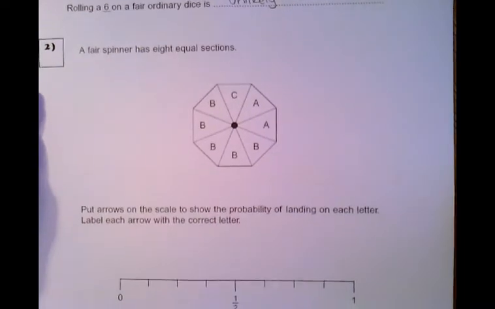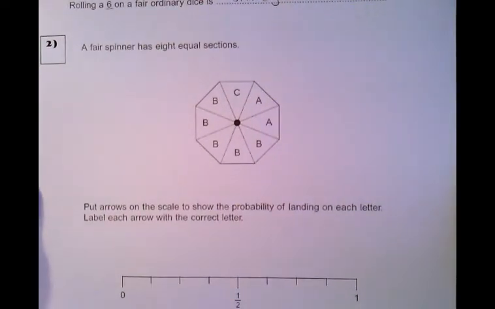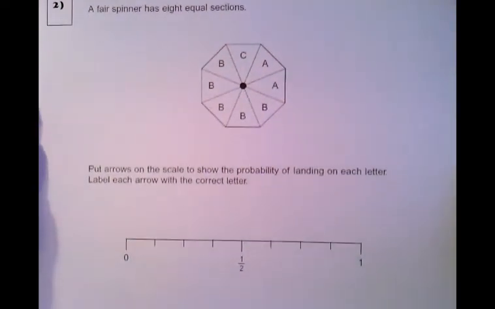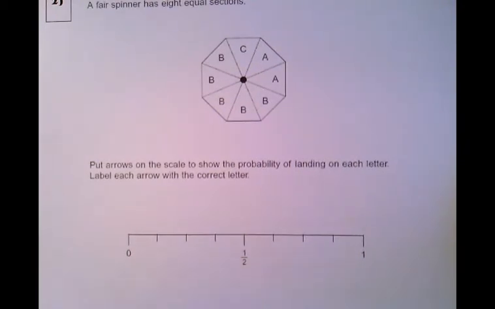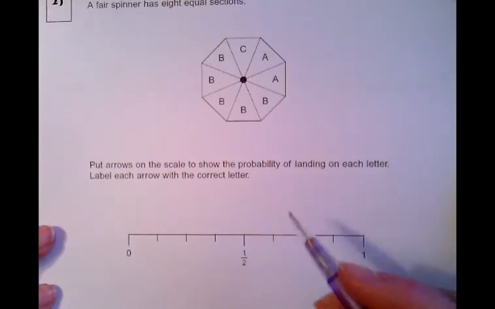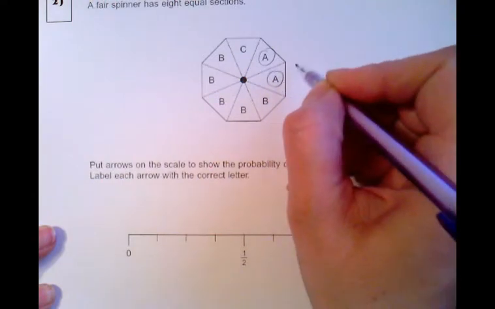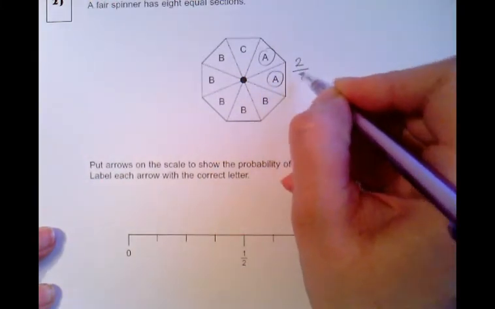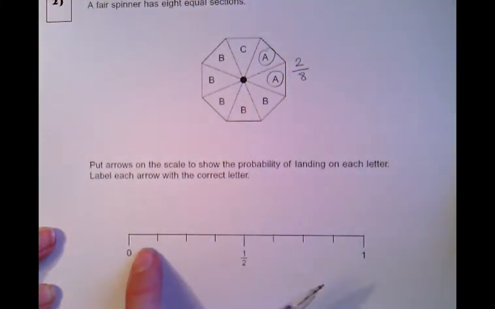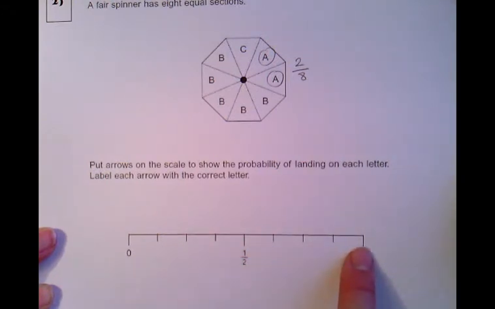Number 2 then, a fair spinner has 8 equal sections. Put arrows on the scale to show the probability of landing on each letter and label each arrow with the correct letter. So the chance of you getting an A, there's 1, 2 A's, so that's 2 out of 8. A lot of the time here they're very nice and they've split the scale up nicely for you.